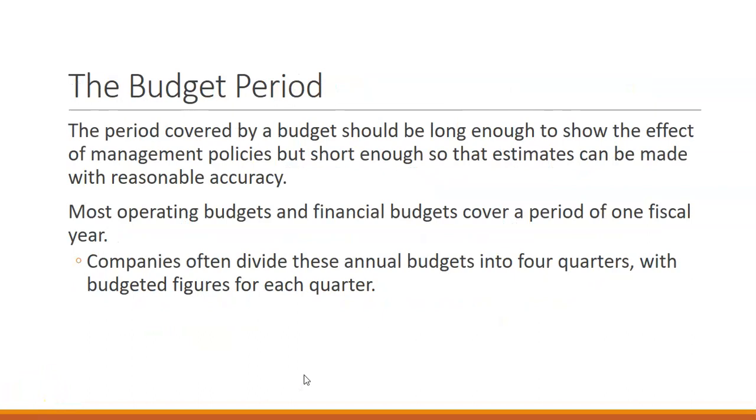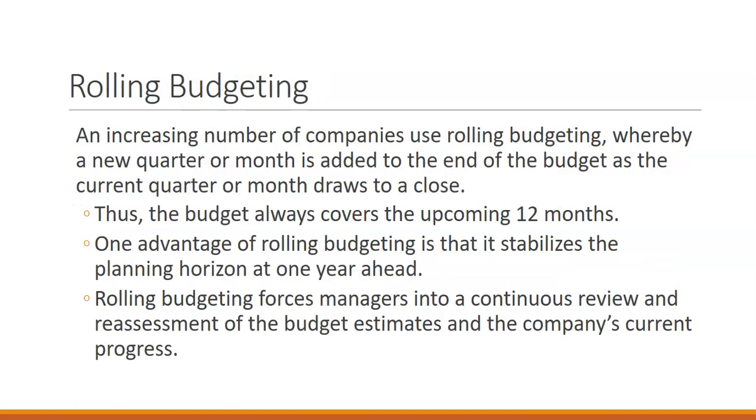Our budgeting period usually covers one entire year. So our operating and financial budgets generally cover one fiscal year, and then we can divide those budgets into quarters and months. A rolling budget is a budget that we have already created, and then whenever we start one month, we add that month to the end of the year.